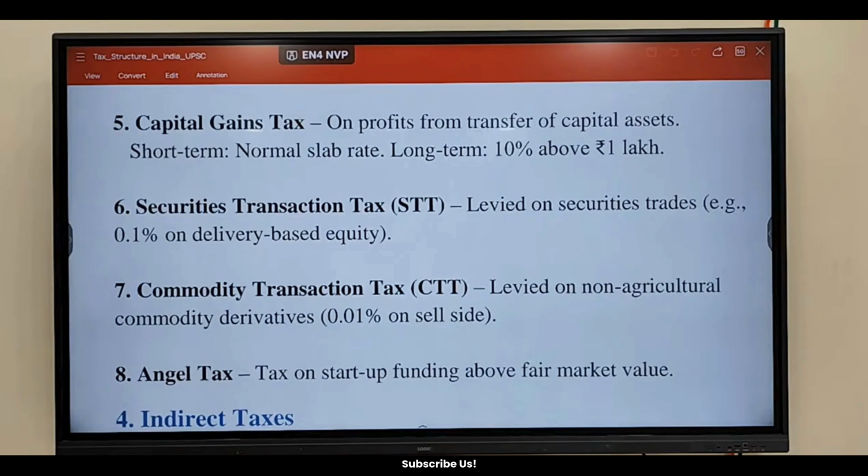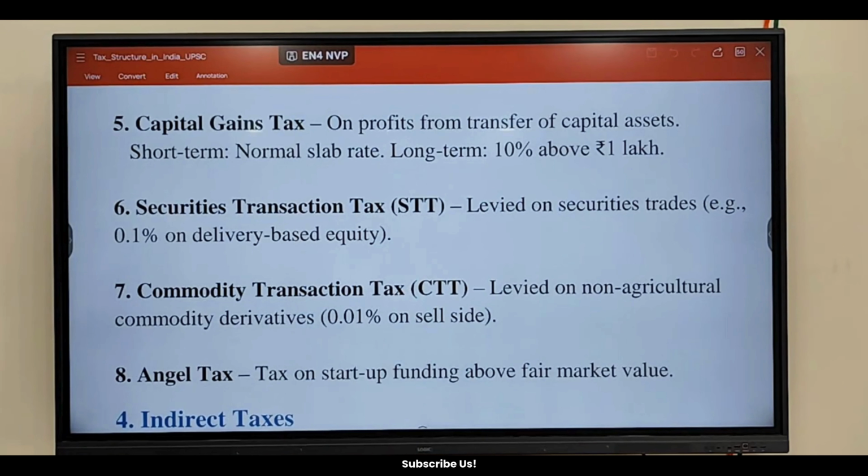World's largest commodity exchange. Which is the company?